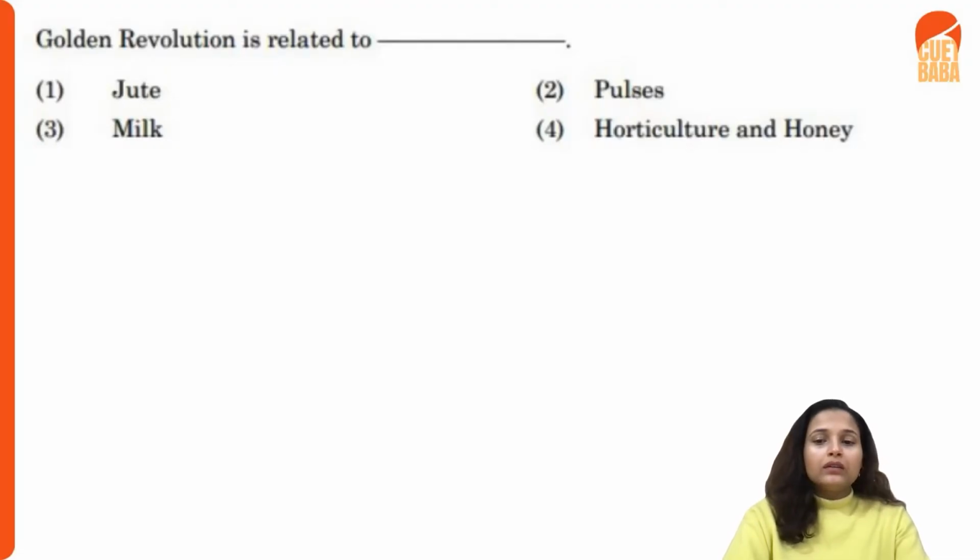Okay. And silver revolution, of course, they can ask, just like earlier they have asked what is golden revolution. They can of course ask this time what is silver revolution. So what is the silver revolution associated with? It is associated with your egg or poultry production. Okay, it is associated with your egg or poultry production, right? Milk and dairy is for white revolution, and this is quite understood as well. So I hope it is quite clear to you, students.